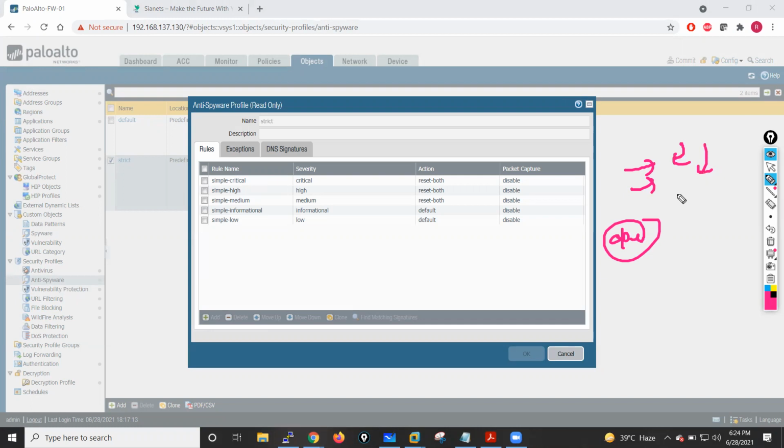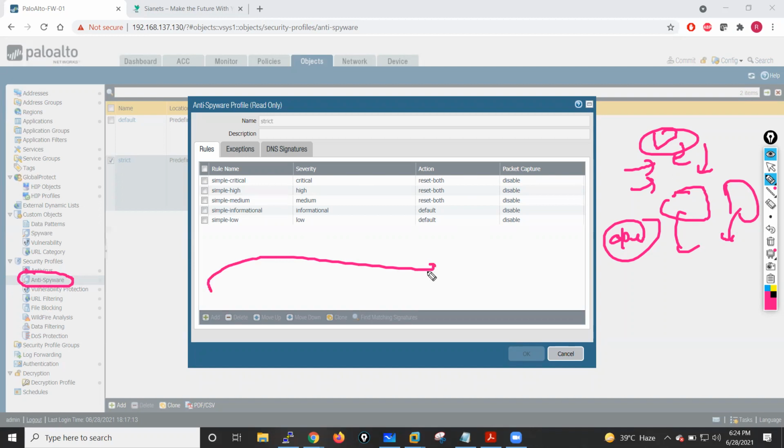So the thing is that at that time you have seen there are so many kinds of software, right? And when you click on download of this file, these software will also automatically download. This software is known as spyware. Some kinds of adware and all are a kind of spyware, and when any spyware is installed in the internal PC, it will try to send the information of your network to the outside network, to the outside server or to the hacker machine. Okay, so if you want protection from spyware, you have to configure your anti-spyware protection profile.